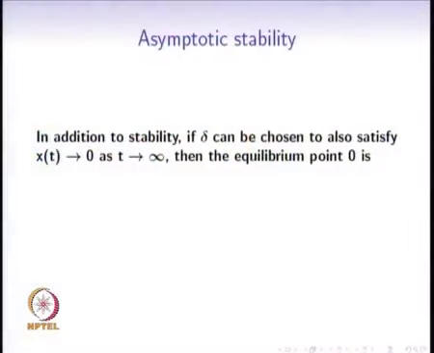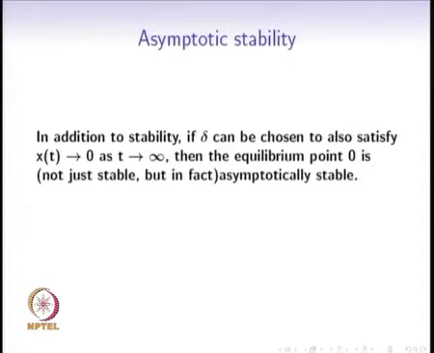In the definition of stability, once we are given an epsilon, we were required to find a delta that meets a certain condition. In addition to that condition required in the definition of stability, if delta can also be chosen to satisfy this additional condition, that x of t goes to 0 as t goes to infinity. What was 0? The equilibrium point. If x of t converges to the equilibrium point as t goes to infinity, then the equilibrium point 0 is said to be not just stable, but in fact asymptotically stable.